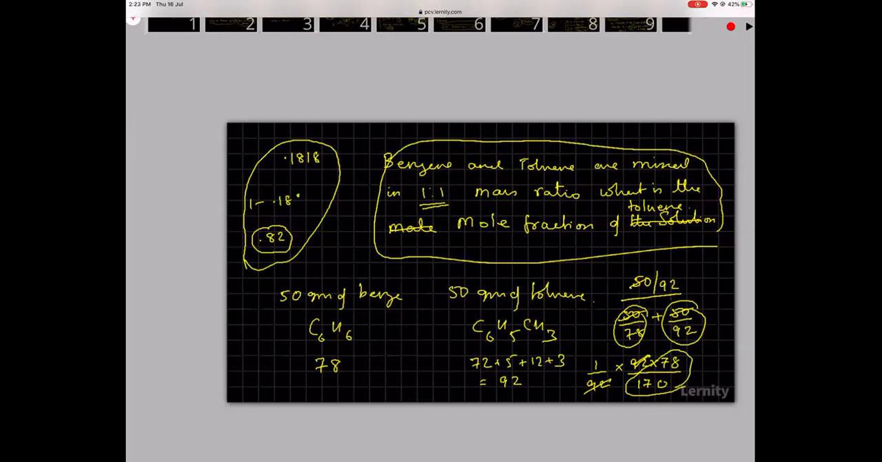Do you understand? Mole fraction refers to the number of moles of solute, or of any one species, divided by the total number of moles. So 50 by 78 gives you the number of moles of C6H6. 50 by 92 gives you the number of moles of C6H5CH3. So I find out the total number of moles and then divide the number of moles of toluene, which is asked, that is 50 by 92. Instead of working out each one of them, I cancel the 50s, then take the LCM and work. So I got 78 by 170.